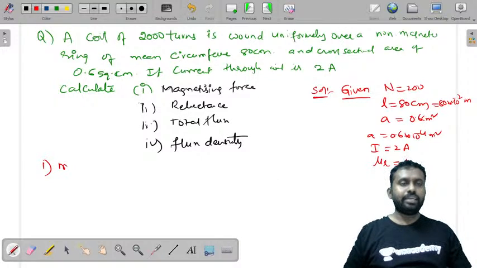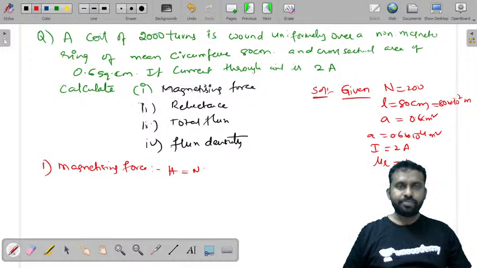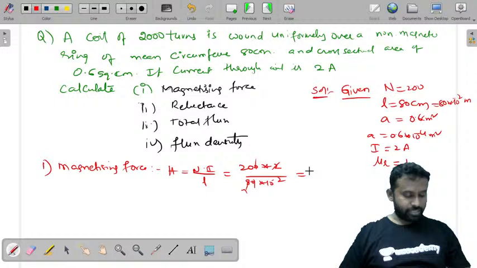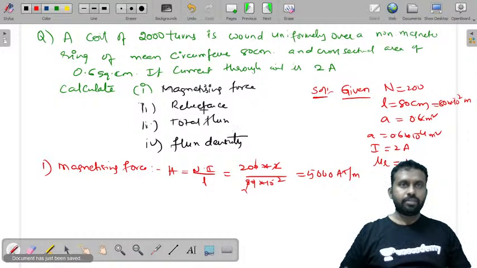So the first thing that we need to find is magnetizing force. Magnetizing force, that is H is equal to N into I by L. What is N? 200. I is given as 2 and length is given as 80 into 10 power minus 2. So I want you to tell me, is it 2 times, 4 times, 5 times? So it is 5000 ampere turn per meter. You solve this, you'll get 5000 ampere turns per meter. Now, this is done.